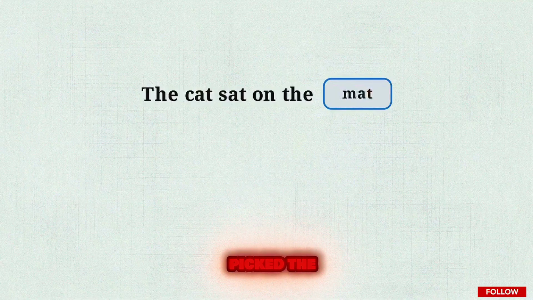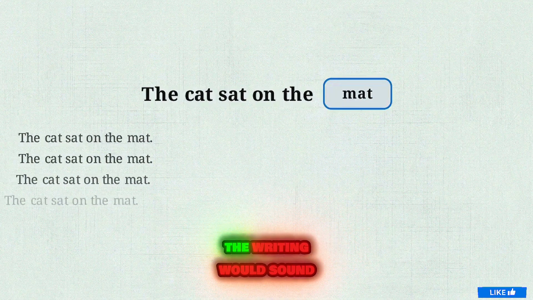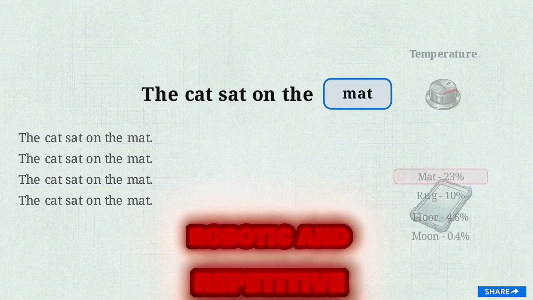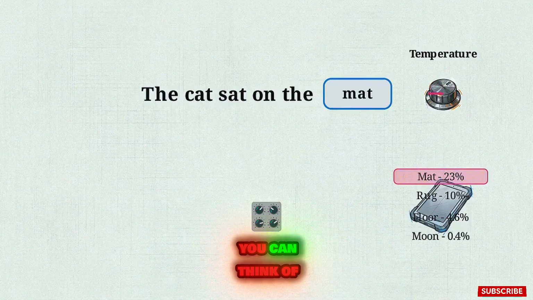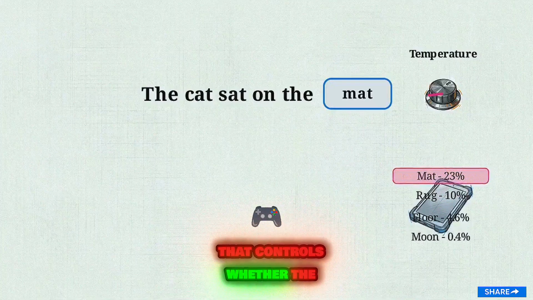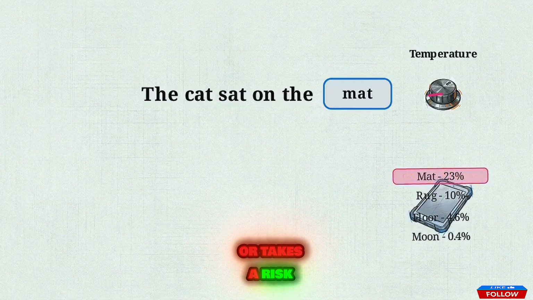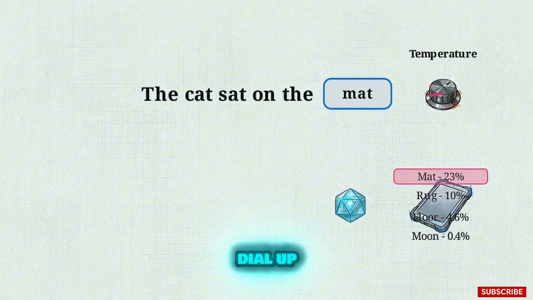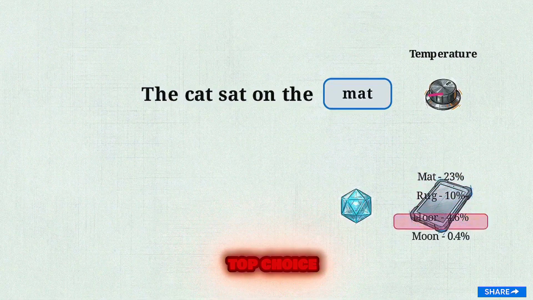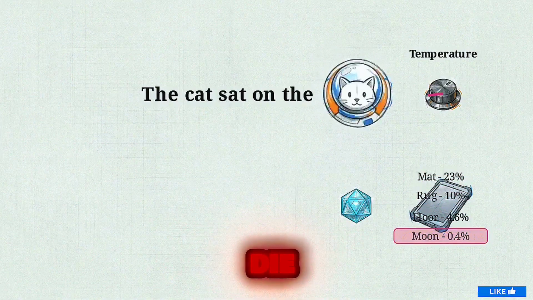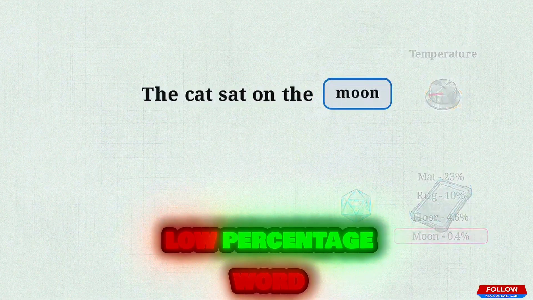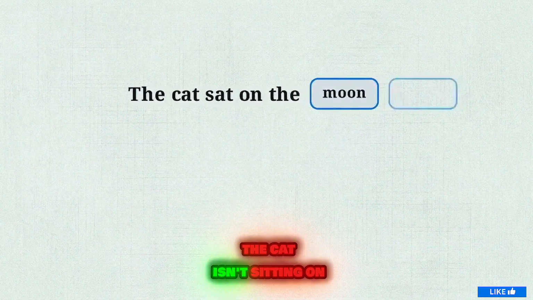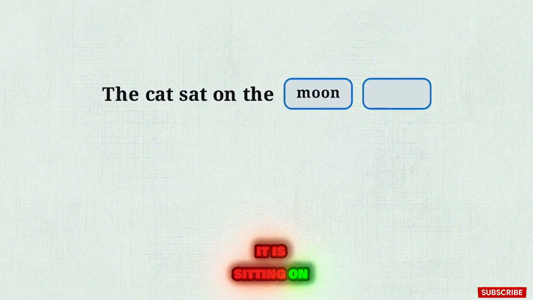Often it picks the number one highest scoring word, but the writing would sound robotic and repetitive. To fix that, the system uses a setting called temperature. You can think of it as a dial that controls whether the AI plays it safe or takes a risk. When the system turns this dial up, it occasionally ignores the top choice. It rolls a digital die. Sometimes that random roll lands on a highly unlikely, low percentage word. Suddenly, the cat isn't sitting on the mat, it is sitting on the moon.